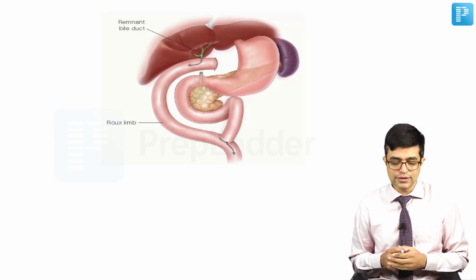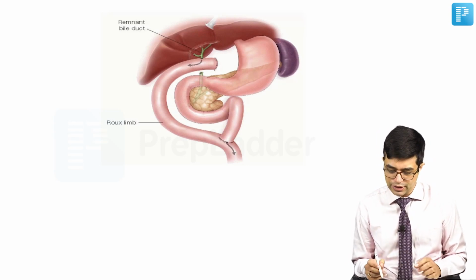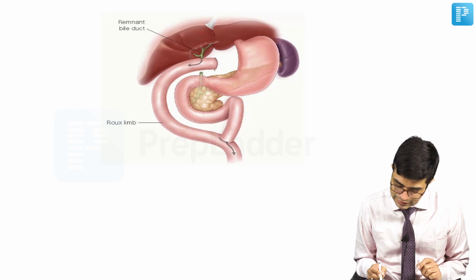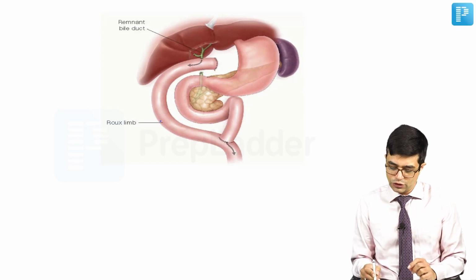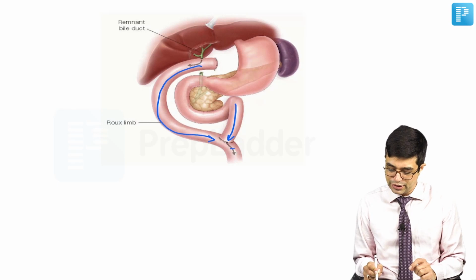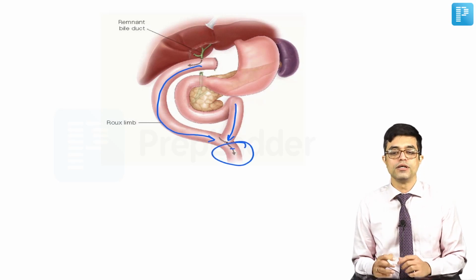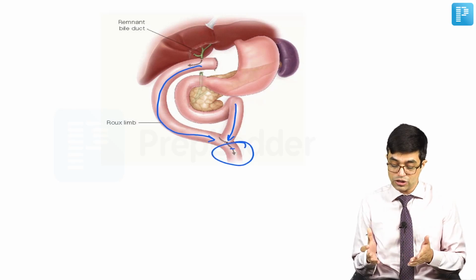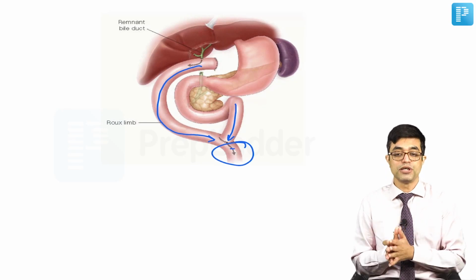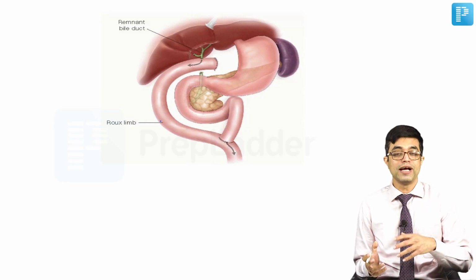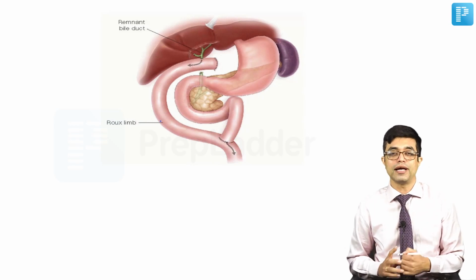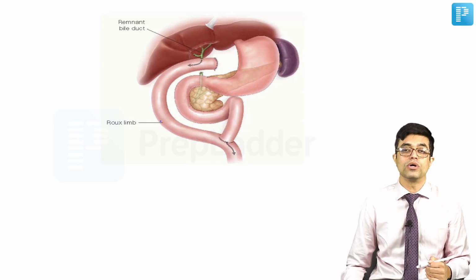As you can see here, this is the Roux-en-Y jejunostomy which has been done. So the remnant bile duct is attached to this Roux limb, which is attached further to the remaining part of the duodenum. So this is the normal part which is coming, and then this is the Roux limb which will divert the biliary tract into this common channel. So this is the Roux-en-Y. So you may get a question based upon this. They may show you this picture and ask you what is the procedure being done, or what could have been the likely condition in the child. The likely condition could have been a choledochal cyst.